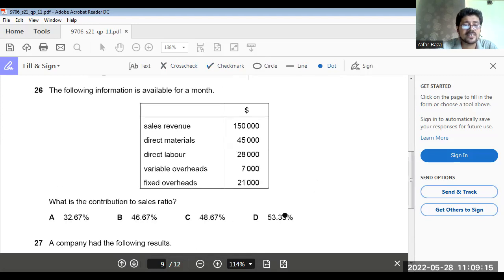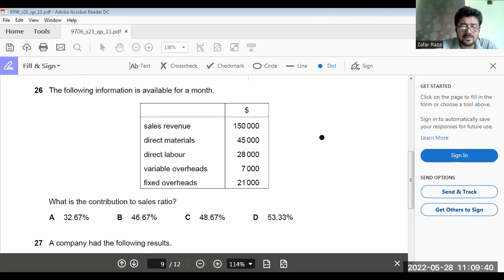Now 26. The following information is available for a month. Sales revenue, direct material, direct labor, variable overheads, fixed overhead. Contribution to sales ratio, what we have to do? Nothing. We have to find contribution.